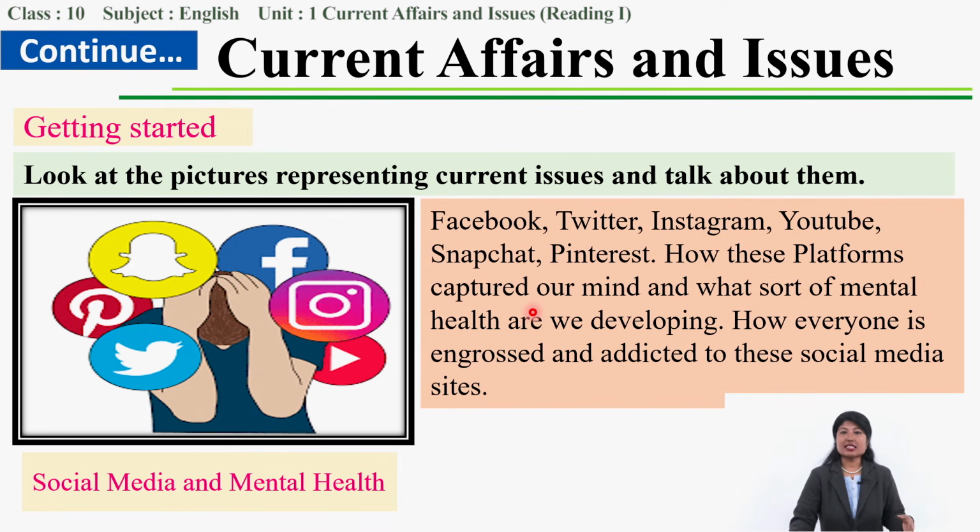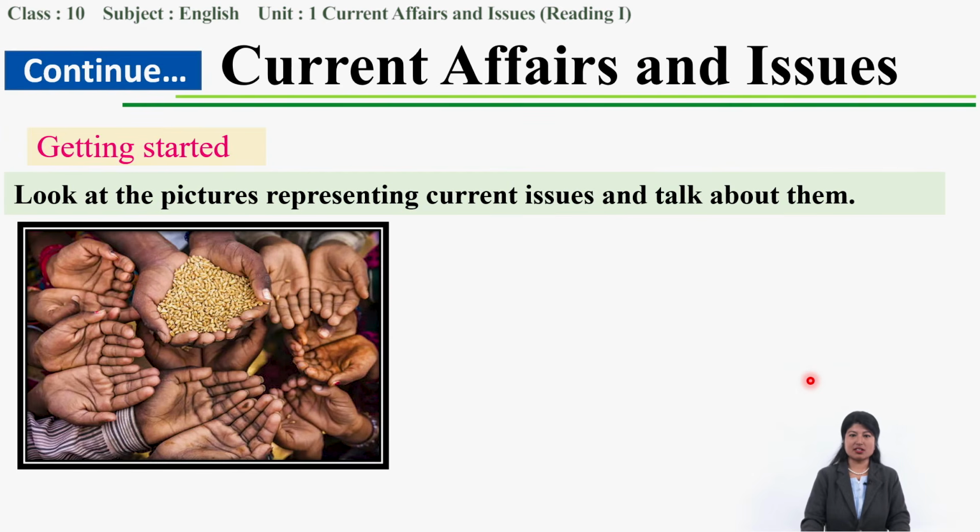So we have been using all these social media platforms, and these platforms have captured our mind. What kind of mental health are we developing, as everyone is engrossed and addicted to using these social media sites, right?